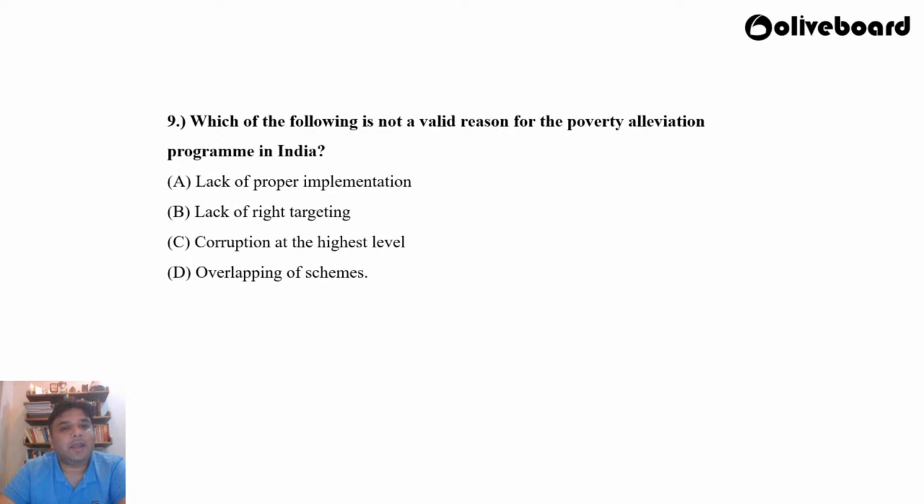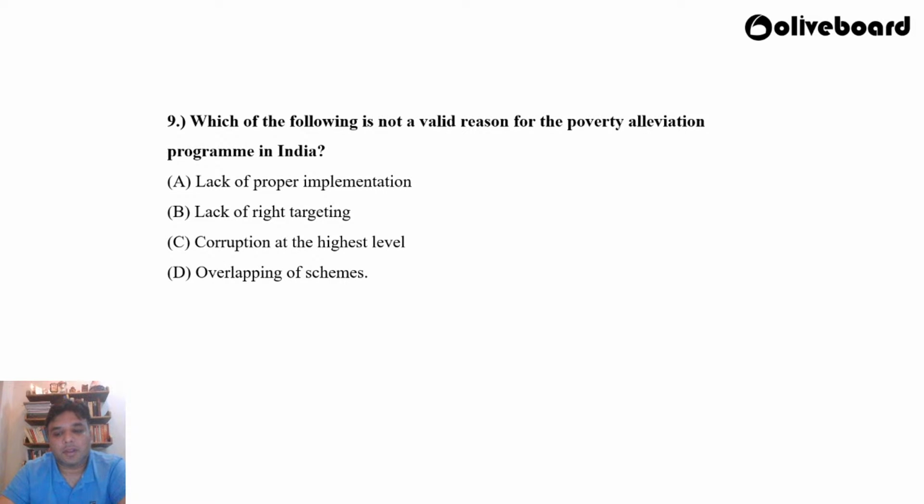Which of the following is not a valid reason for the poverty alleviation programs in India? Lack of proper implementation, lack of right targeting, corruption at the highest level, overlapping of schemes.